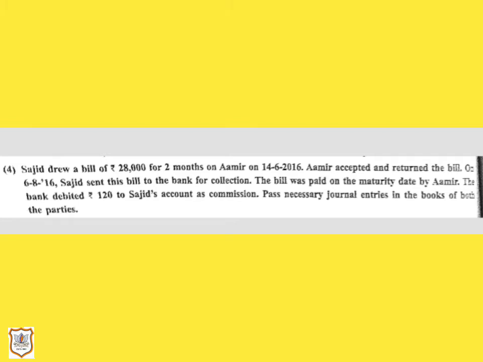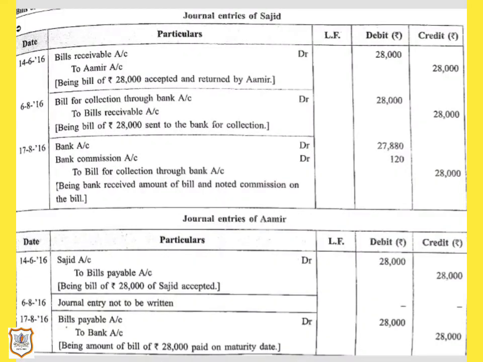So now let us understand it first. Here, the drawer is Sajid and the drawee or acceptor of the bill is Amir. This instrument will be called bills receivable, as Sajid is going to receive the amount in future. So this is an asset, so bills receivable account will be debited. Here the date is 14th June 2016. This is the date when the bill was drawn, accepted and returned.